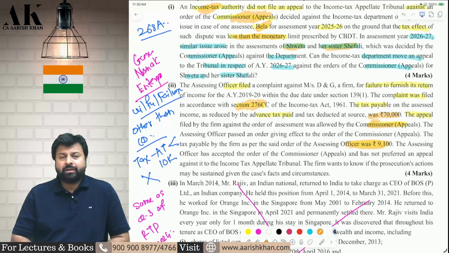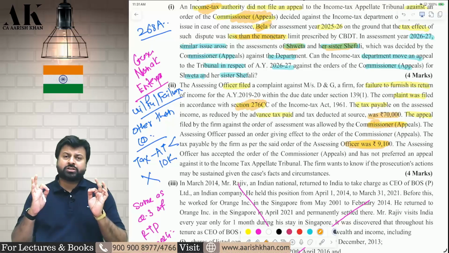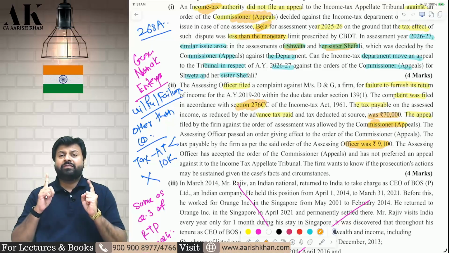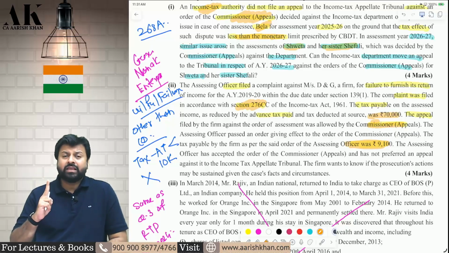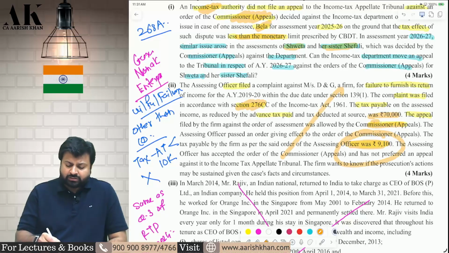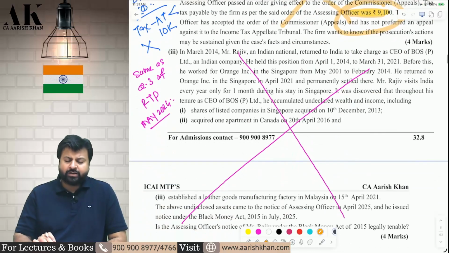The answer is no. Because for prosecution there are some conditions. First of all, there should be a willful failure of filing of return. Second, if the assessee is other than company, then the prosecution is possible only if the tax payable after reducing advance tax is more than 10,000 rupees. Now after the appeal, the tax payable has been reduced below 10,000. Because it is reduced below 10,000, therefore prosecution cannot be launched. I hope it is clear to all of you.